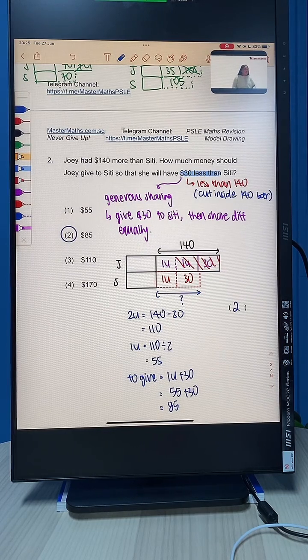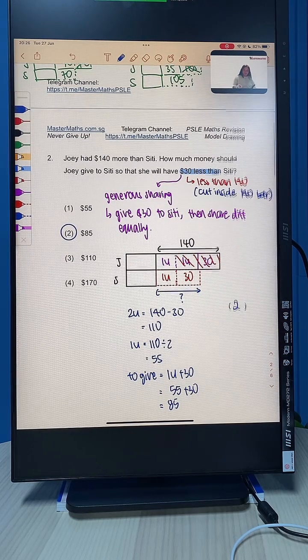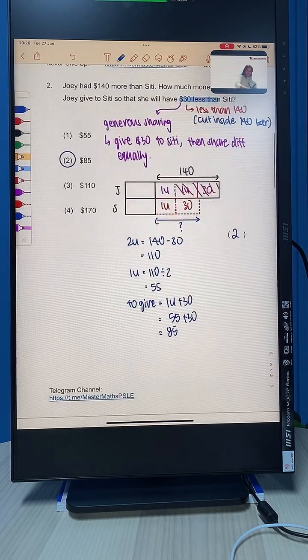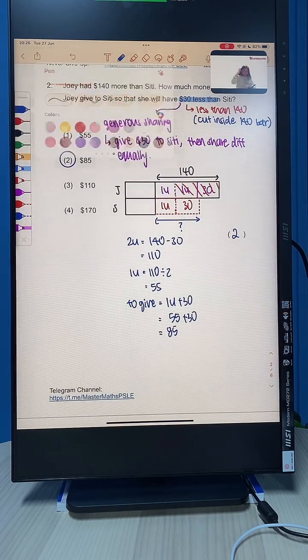Shall I drop a bomb for you guys now? The bomb is, for question number 2, I have seen this appear in primary 3 papers before. So to understand this very easily, you just remember this method. I'm just going to show it to you one more time.